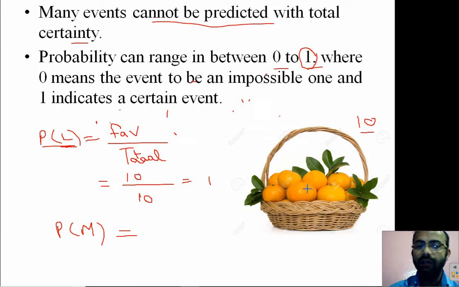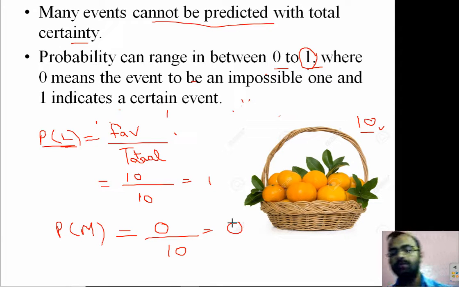So here the favorable outcome is mango, and the number of mangoes is 0. So 0 upon the total number of outcomes. The total is 10. So 0 upon 10, and we know 0 divided by anything is equal to 0. Hence the probability here is 0.